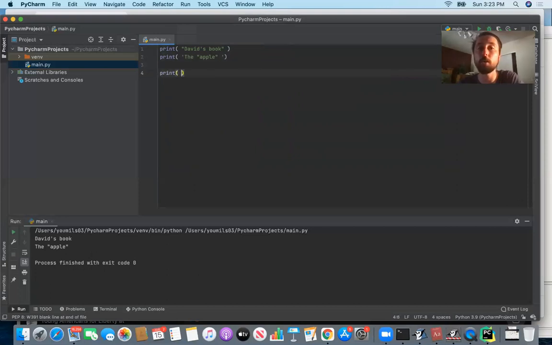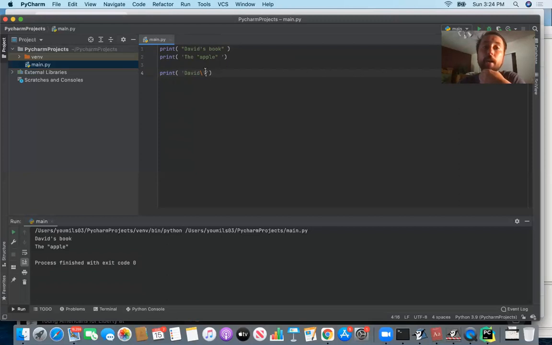So what you need to do is you need to have something called a delimiter. Okay, so let's say we want to write David's book, but we want to do it with single quotations. What we need to do is have a backslash right in front of the apostrophe that we do want to have printed literally. So this string, what we're going to try to print, we're going to envelop it in single quotes. But then how are we going to get the apostrophe between D and S? Because if we envelop it in single quotes, then the statement would stop after that D, right? It would say, oh, look, there's the next apostrophe, so it's time to end the string.